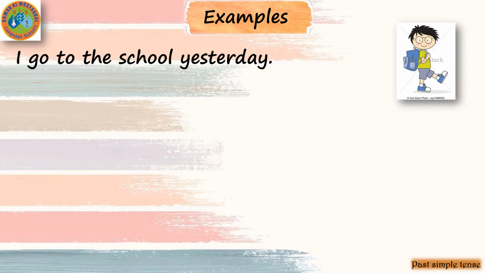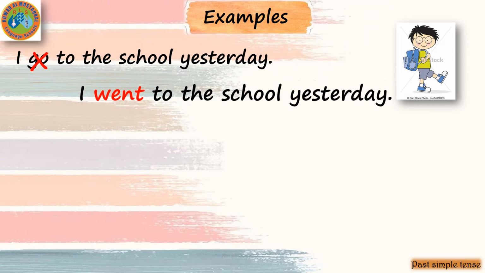So we will make a magic. Go in the present will be what in the past? Go will be went. So it will be, I went to the school yesterday.